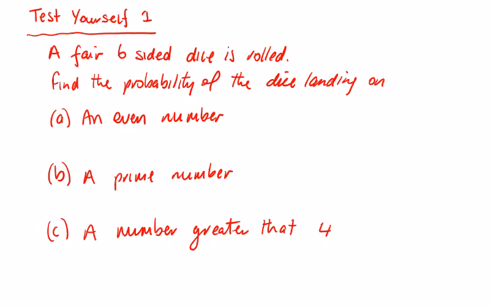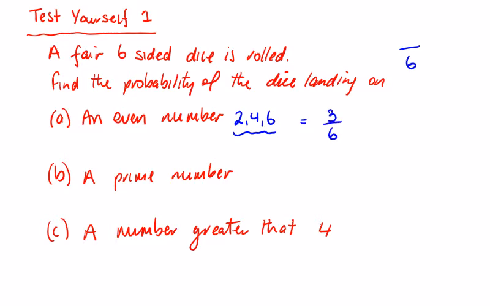So a fair six-sided dice is rolled. Find the probability of the dice landing on an even number. Well, what are my possibilities here? 2, 4, and 6 are the 3 even numbers. So total possibilities, everything's going to be out of 6 here. 3 out of 6.